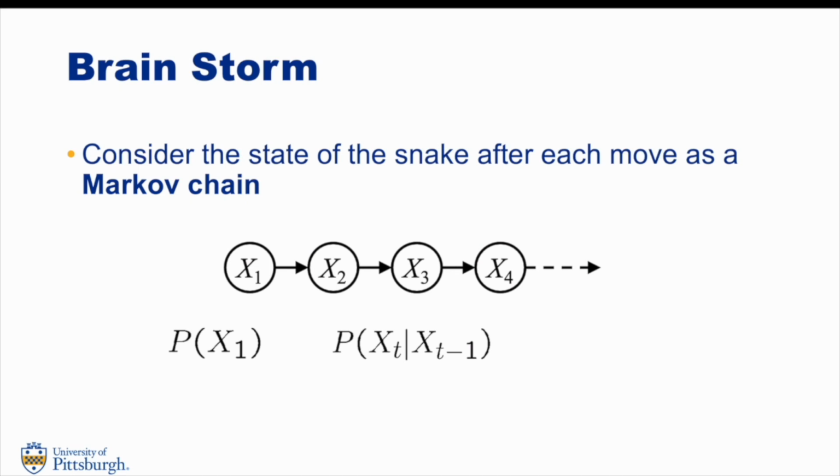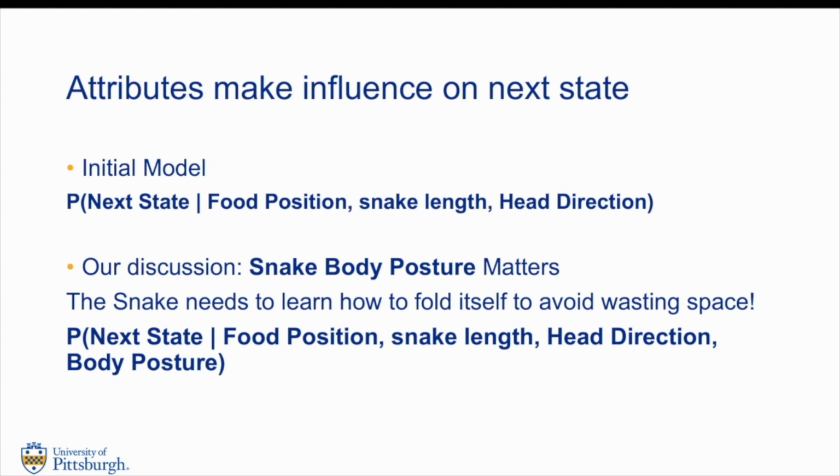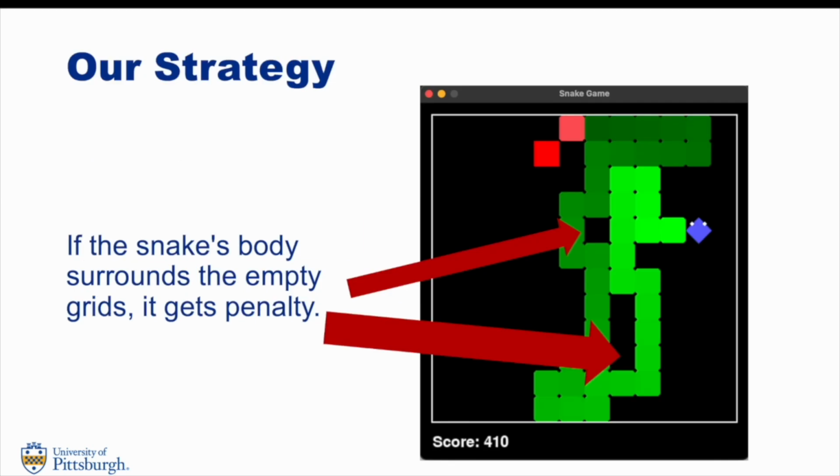We consider each state of the snake to form a Markov chain, so we only consider the current state's influence on the next state. In the original project, the next state is considered by these attributes, including the food position, snake length, and head direction. After our discussion, we believe that snake body posture matters because, under the same length, different body postures could occupy different numbers of grids. So our strategy is that if the snake's body surrounds empty grids, it gets a penalty. The picture indicates this situation.